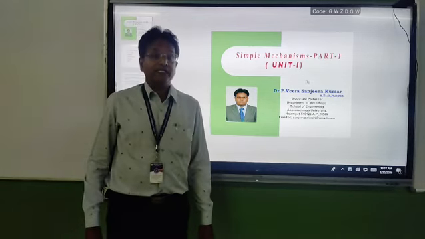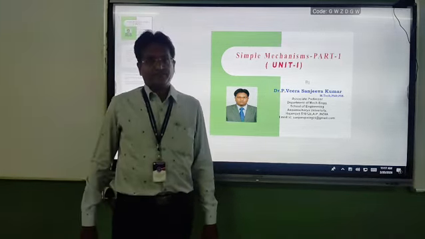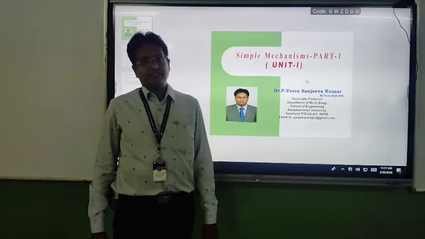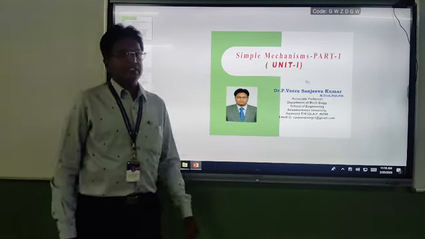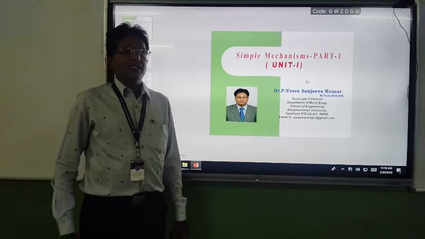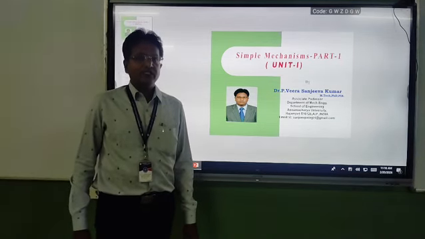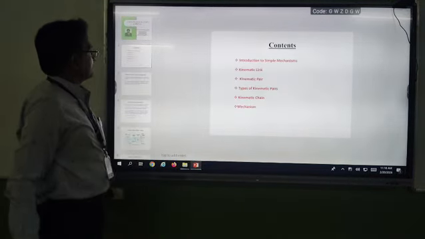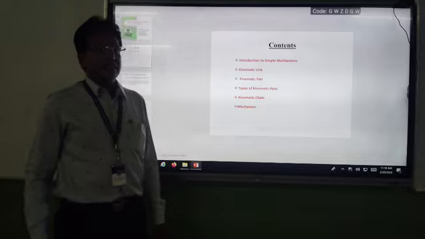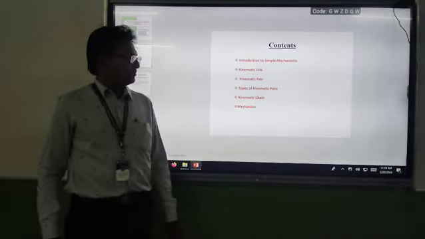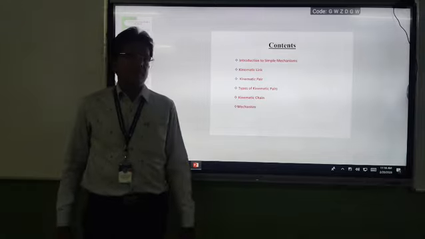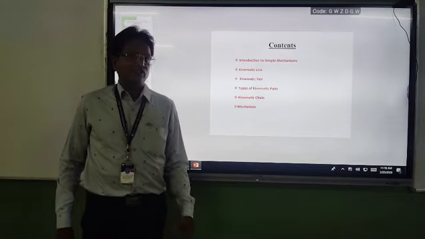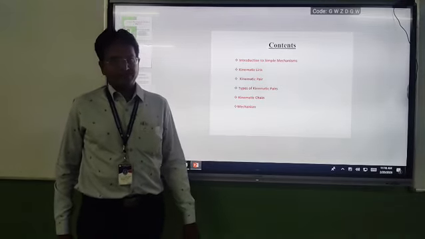Whereas if a mechanism contains more than 4 links or elements, then we treat it as a complex mechanism. In this session we will discuss the fundamental information related to simple mechanisms. The contents we are discussing are the kinematic link, kinematic pair and types of kinematic pairs, kinematic chain and mechanisms. These are the important fundamental topics to understand simple mechanisms.